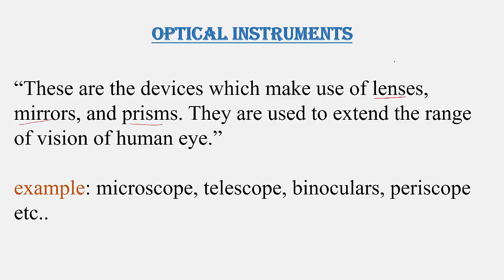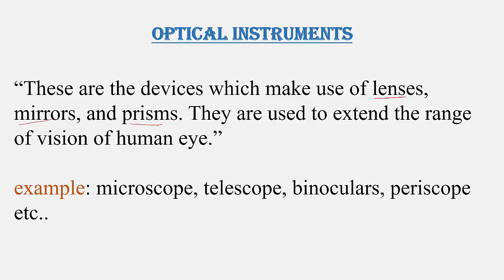A lens is an optical medium bounded by two surfaces of which at least one surface is spherical or cylindrical. And a mirror is again an optical medium. Here the front surface is optical and the back surface is opaque, because the back surface of the glass is coated with silver so that the ray of light does not enter. So this is a mirror. About spherical mirrors we already studied.